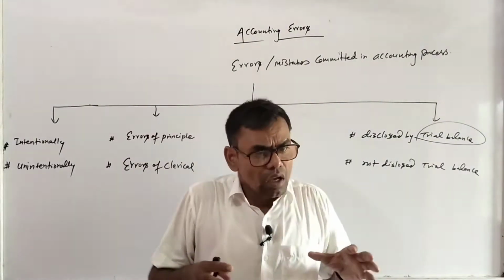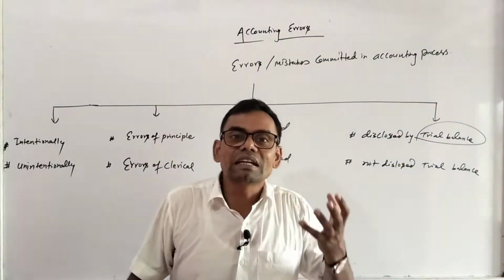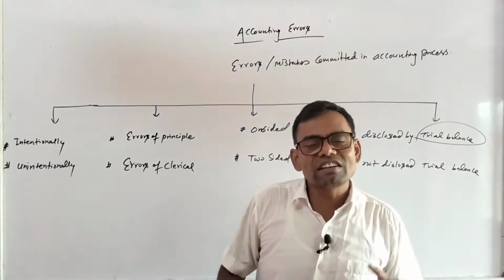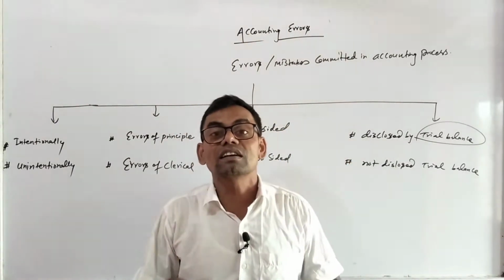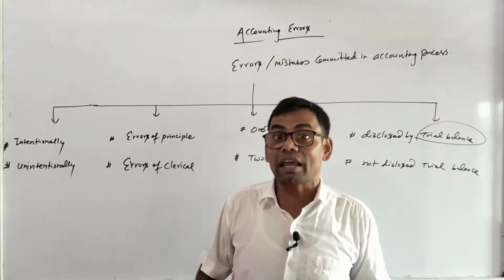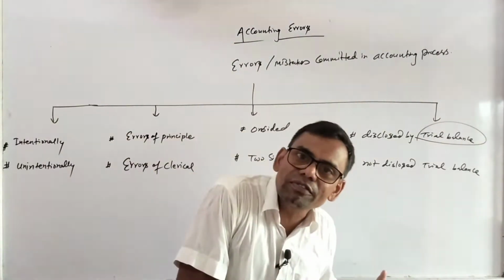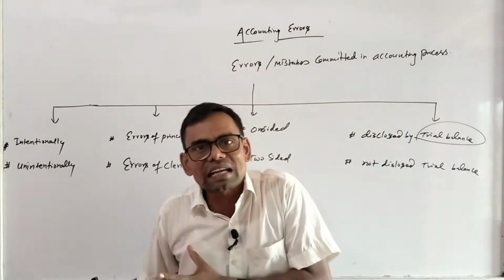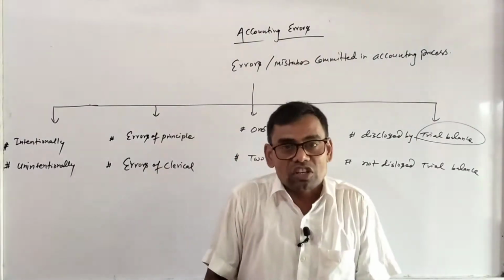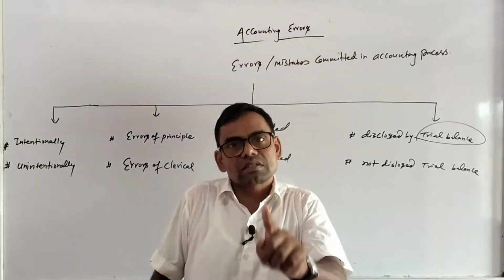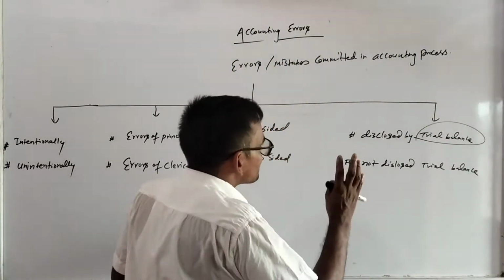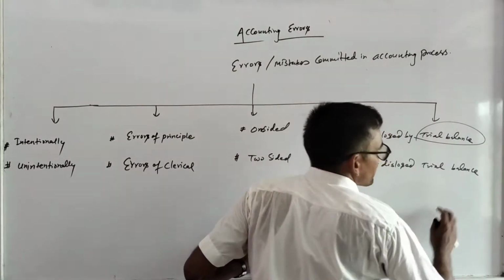But sometimes when we prepare a trial balance, the total debit side and the total credit side do not match, and we come to know that there is a mistake. But when the total debit side and total credit side of the trial balance match but there are still mistakes, that is called an error not disclosed by trial balance.